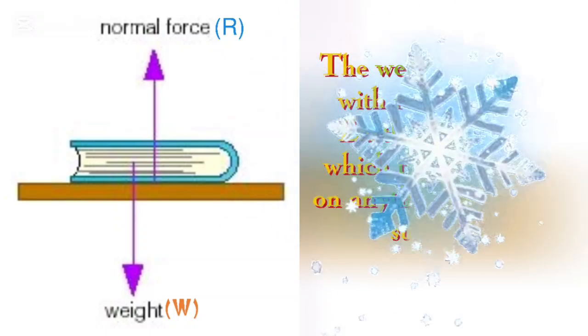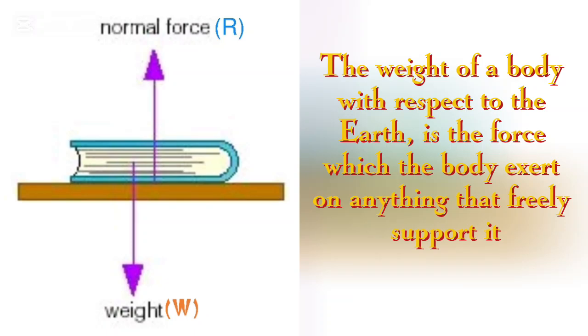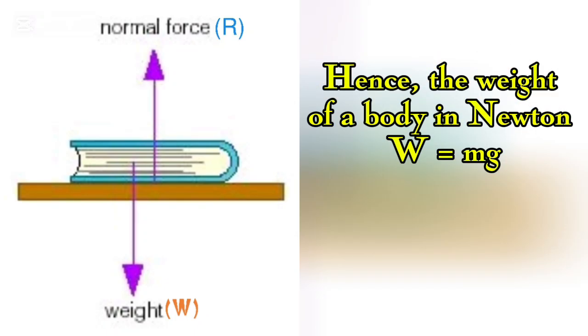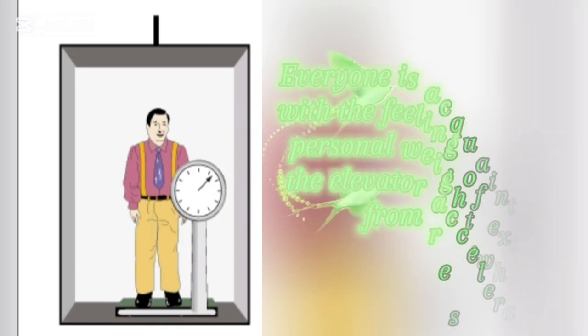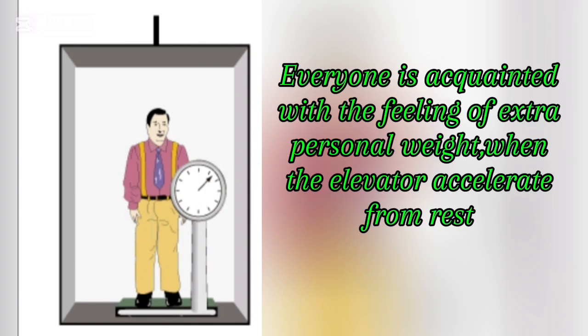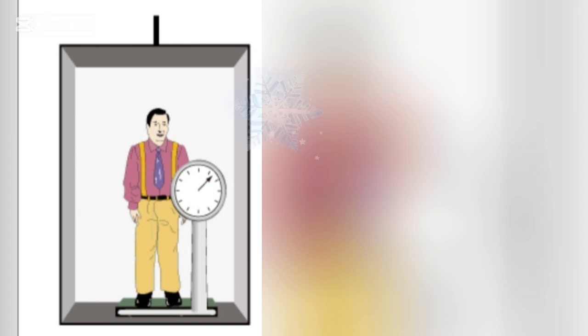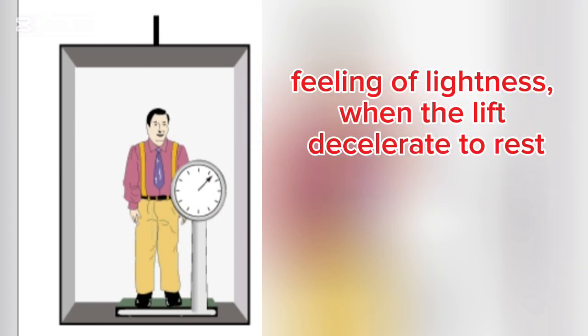The weight of a body with respect to the Earth is the force which the body exerts on anything that freely supports it. Hence, the weight of a body in Newtons is equal to mg. Weight of a body in a lift. There are very few people who have not traveled in a lift or elevator, so probably everyone is acquainted with the feeling of extra personal weight when the elevator accelerates from rest to attain its steady upward velocity, together with the feeling of lightness when the lift decelerates to rest.